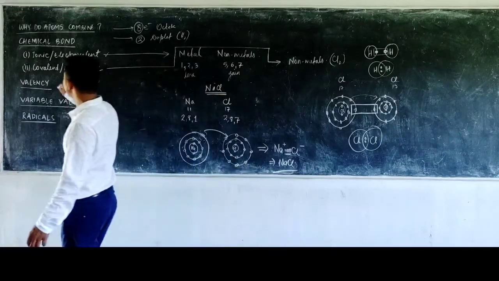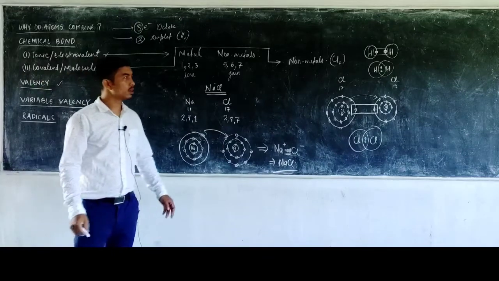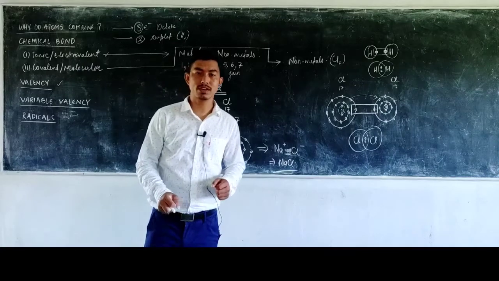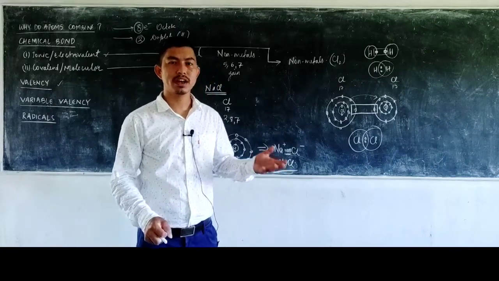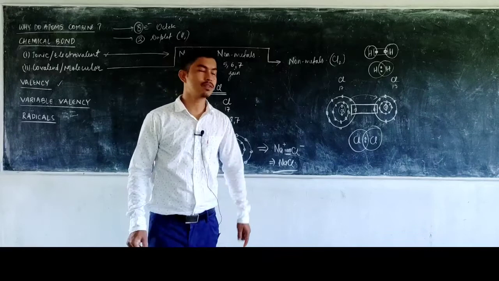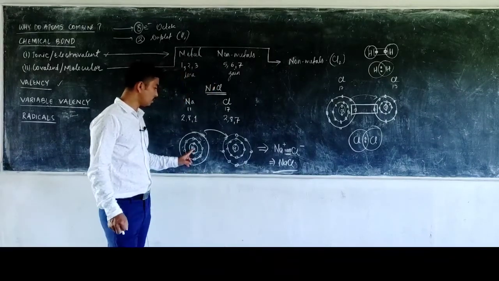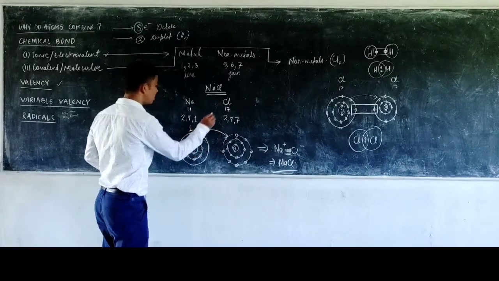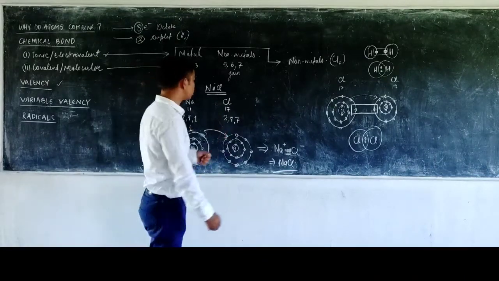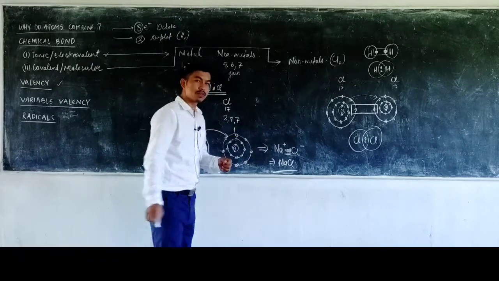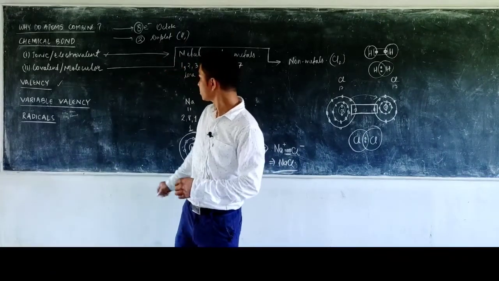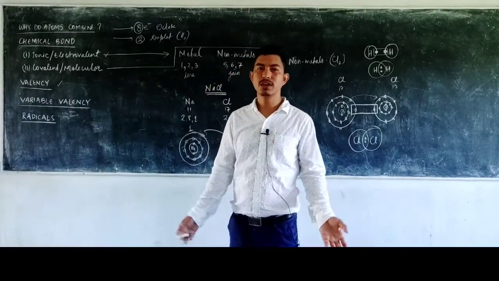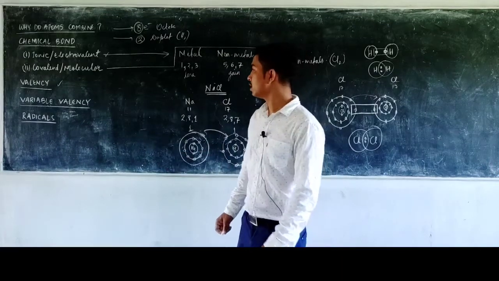Now coming to the term valency. The valency is simply the combining capacity of an atom. That means during a chemical reaction, whatever number of electrons are shared, transferred or gained, that itself is the valency. Just like during the formation of NaCl, the sodium could give 1 electron, so the valency of sodium is 1. The chlorine could take 1 electron, so the valency of chlorine is also 1. So it must be very clear that the valency just refers to the number of electrons shared, transferred or gained during the chemical reaction.